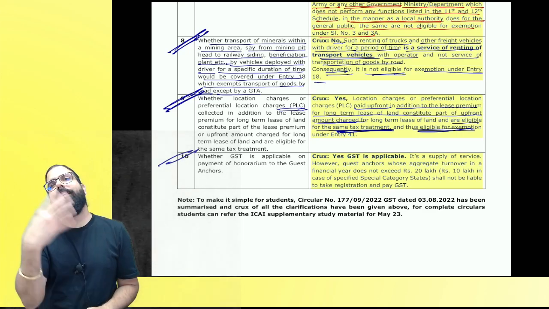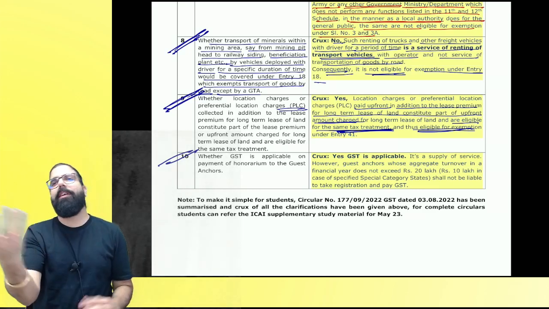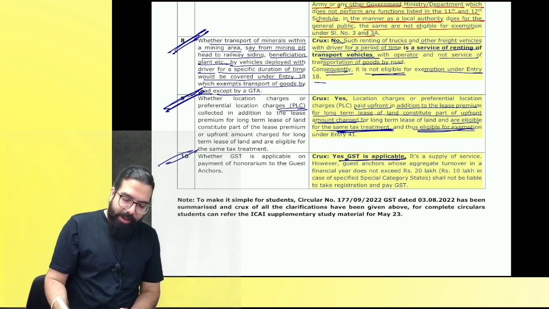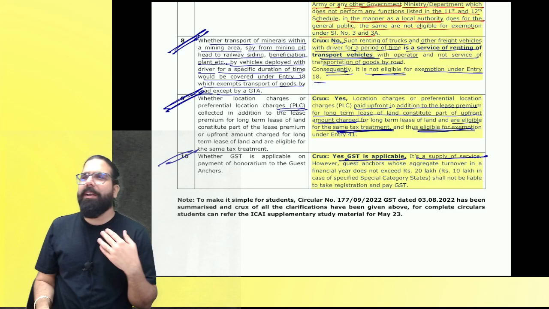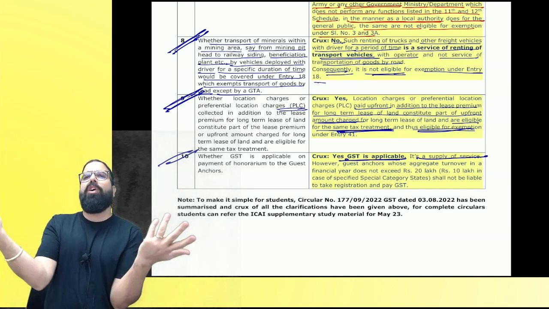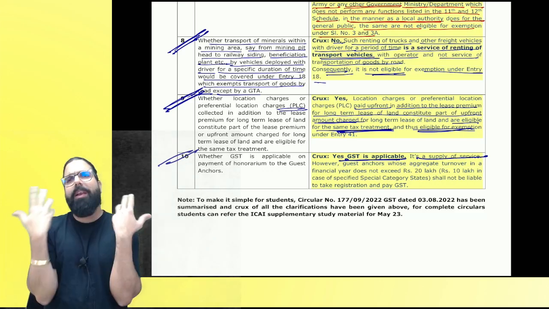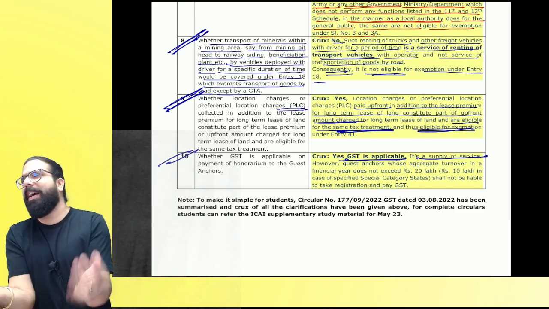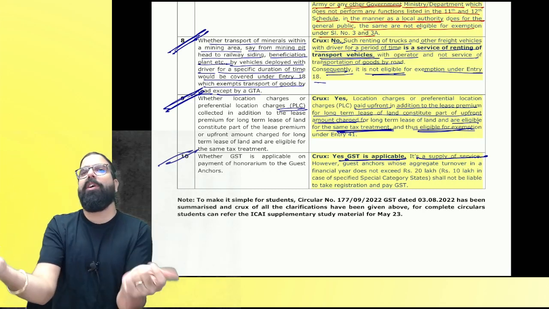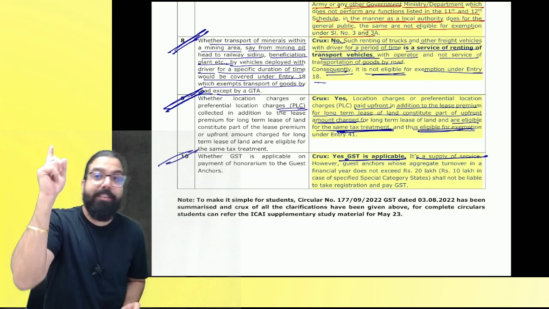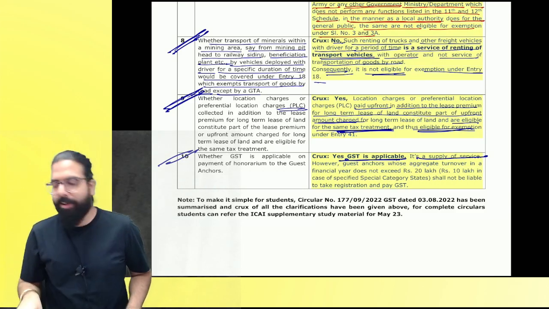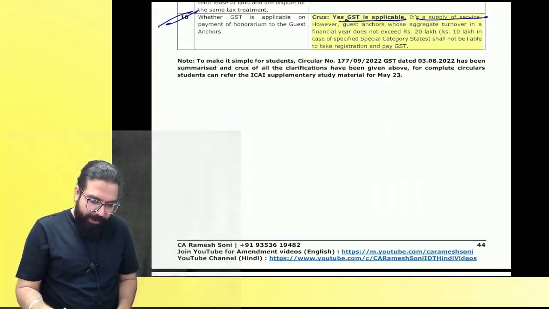Now, if I am registered under GST, I will charge GST. If I am not registered under GST, I will not charge GST. That's it. But for that service, GST is applicable. It's a supply of service. Baba, I'm a TV anchor. I went to the TV, or might be just to talk in the TV. They called me and they gave me honorarium. Where is it exempt? Not exempt. It is a supply, taxable. But provided my turnover is more than registration limit, because RCM is not there, I should charge under forward charge, and forward charge comes if you are registered. Clear?